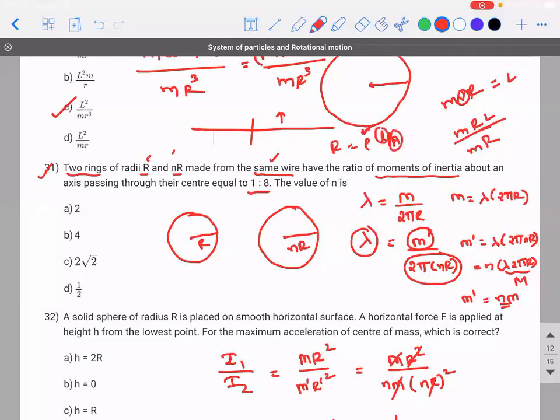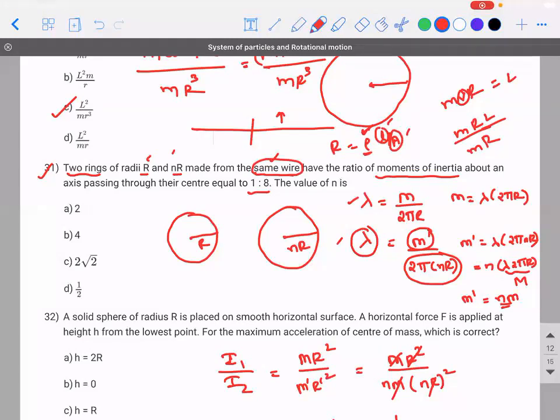Nowhere would they have spoken about length and area of cross section, because these are dimensions, whereas resistivity is a property of that material, which is a constant for a given material. So here also, when they say same wire, I'm taking the density to be constant. Clear? I'm not talking about the dimensions, thickness.